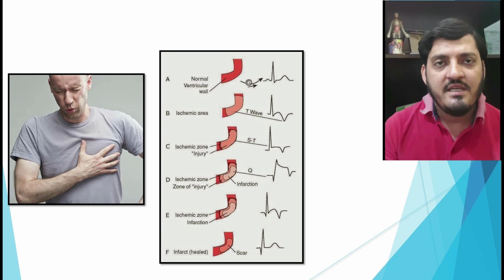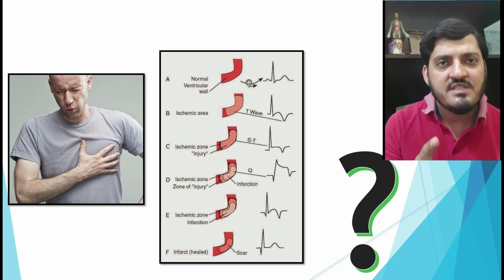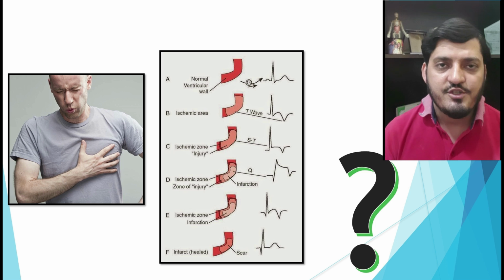A commonly asked scenario is like a patient with severe chest pain came to OPD, he was investigated, and on ECG it was revealed that he has got cardiac ischemia. The question is why cardiac ischemia has caused chest pain over the left side. Now I will explain this in my lecture.